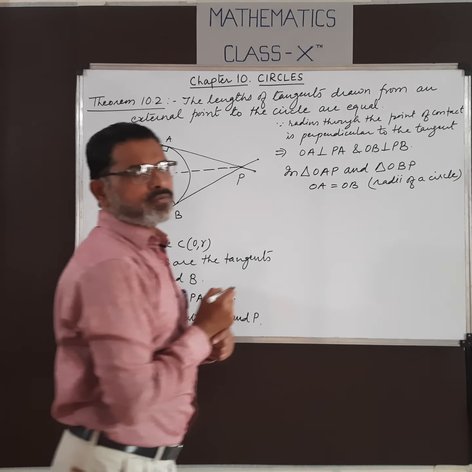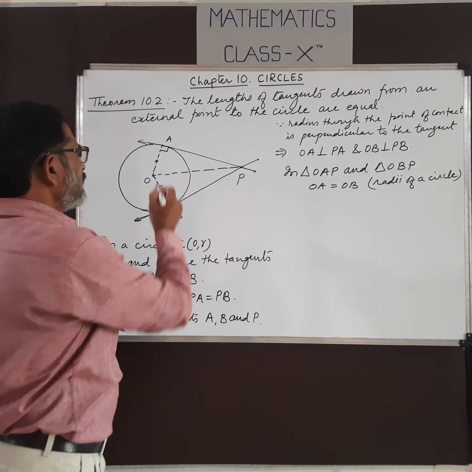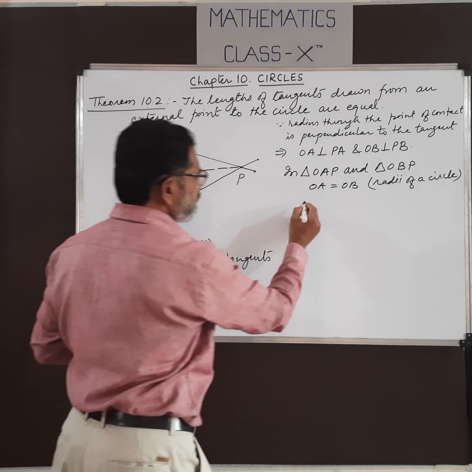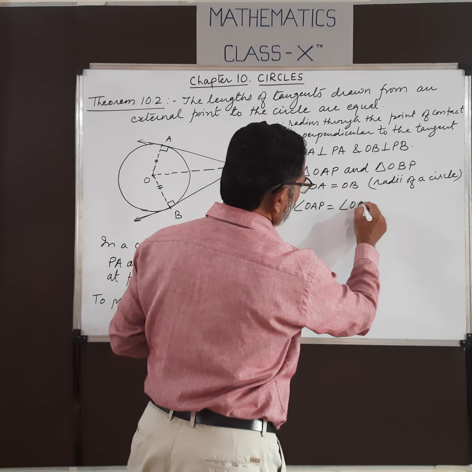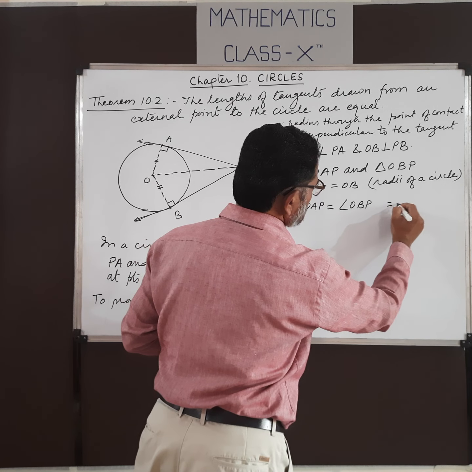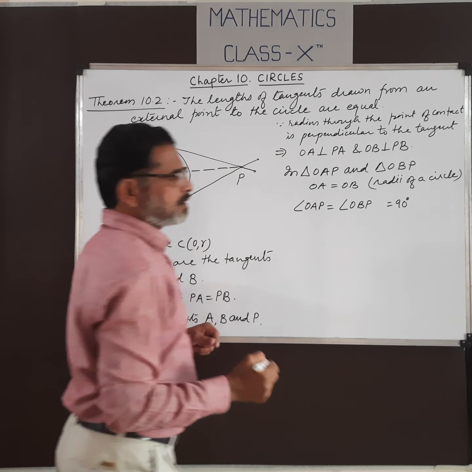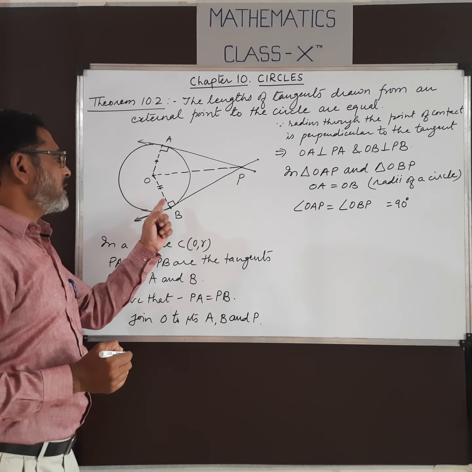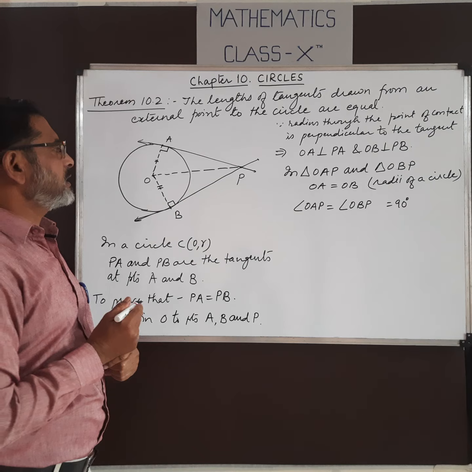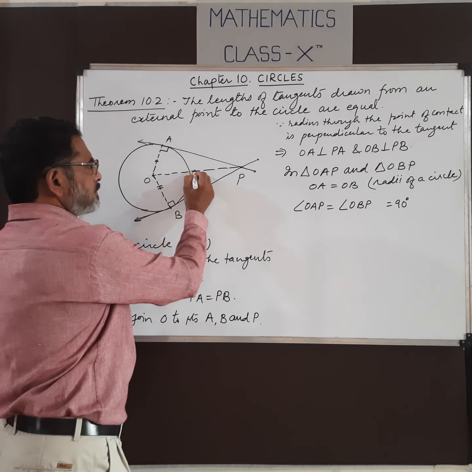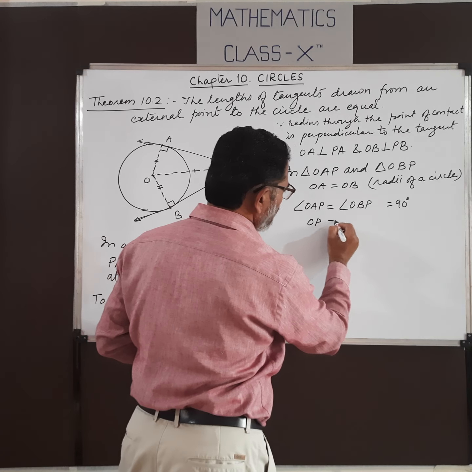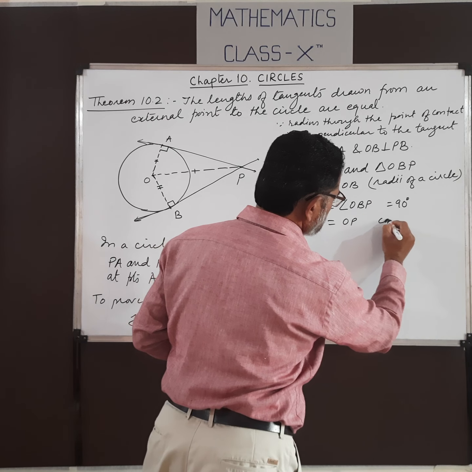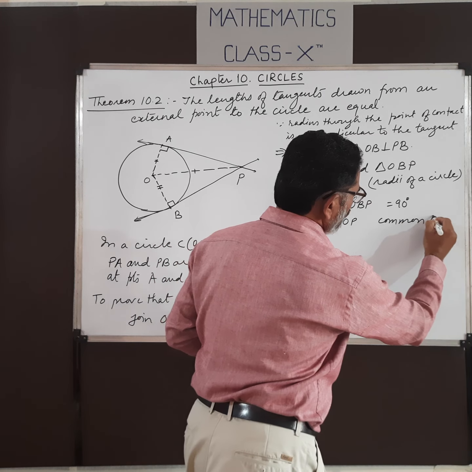Second, angle OAP is the same as angle OBP. Each is 90 degrees. The measurement of these two angles is 90 degrees. Third, OP is common to both. OP is the same as OP. This is the common side.